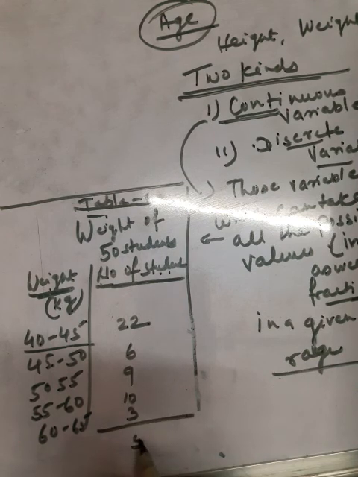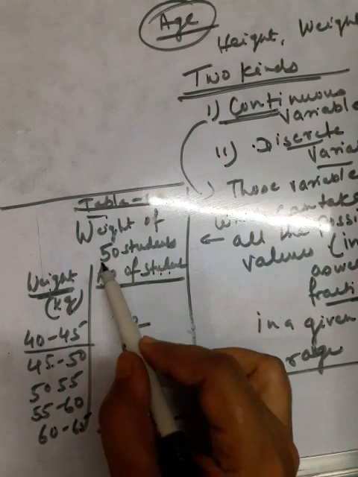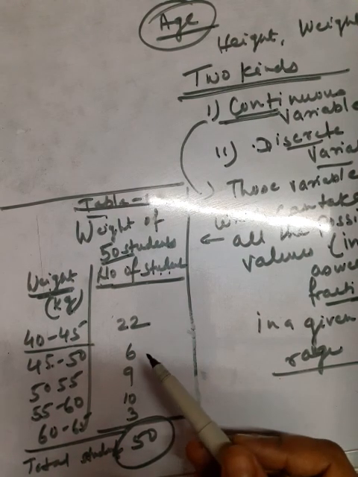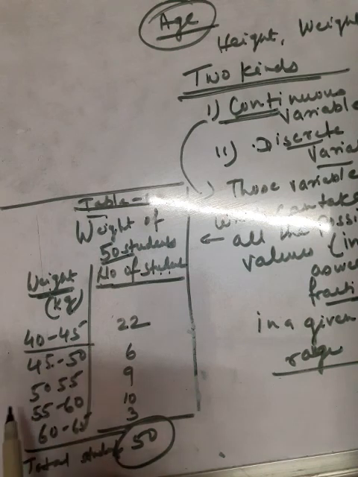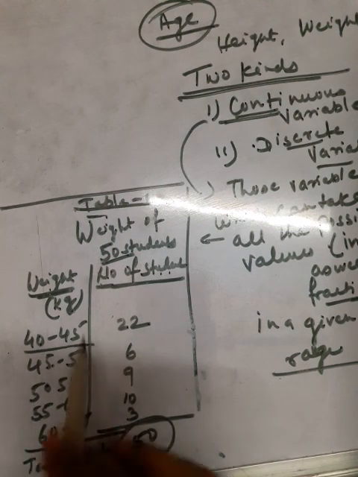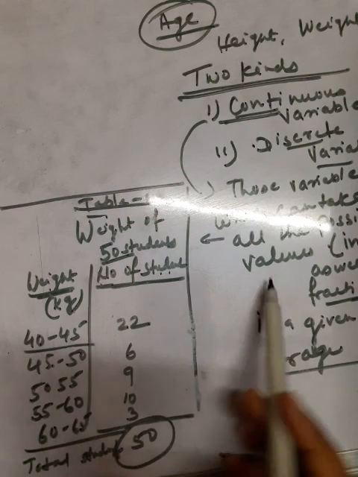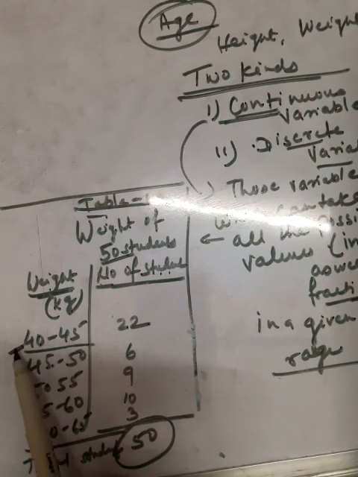The total students will be 50, because we have 50 students. Thus the height and weight of an individual can be any value within limits. Data is obtained by measurement. So this is known as a continuous variable.